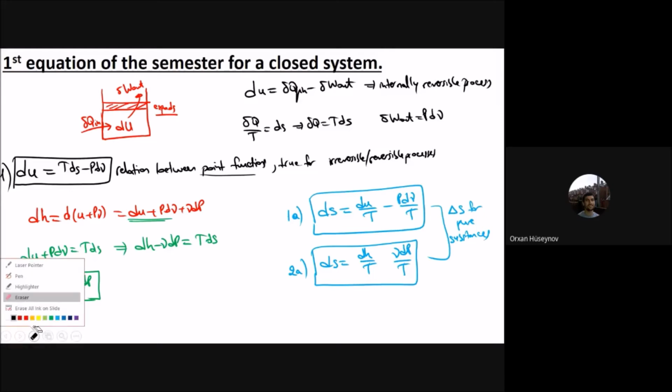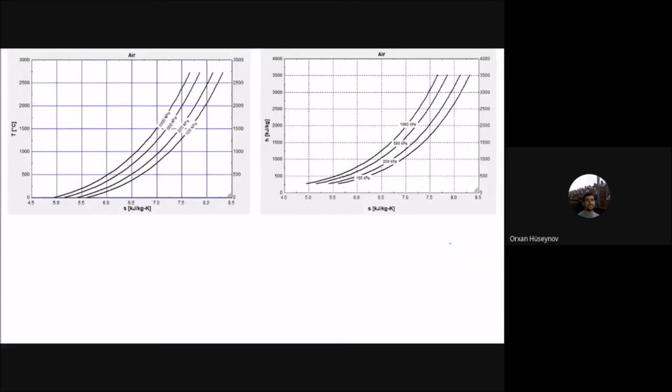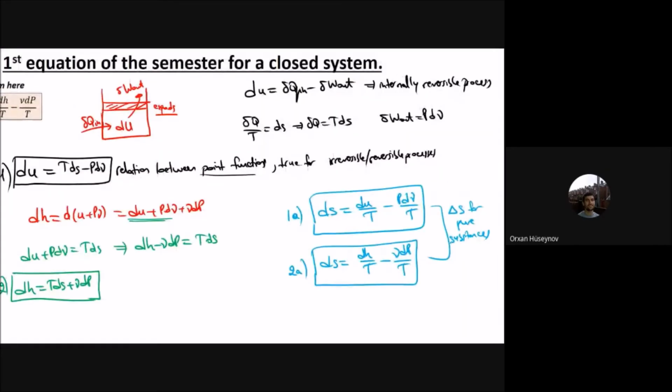Okay, I have a small error here, but this one will be minus nu dP by T. We will use these equations for the change of the pure substances, as I stated. This is the first equation, and this is the second equation that we have got here.